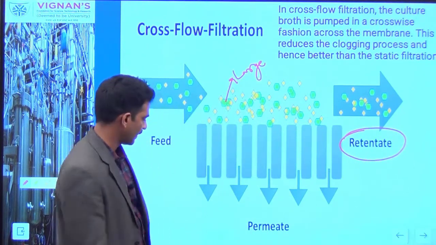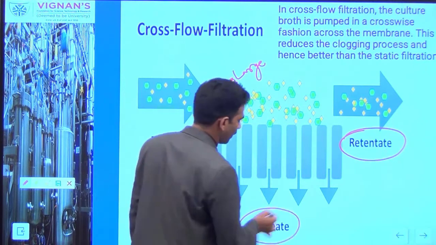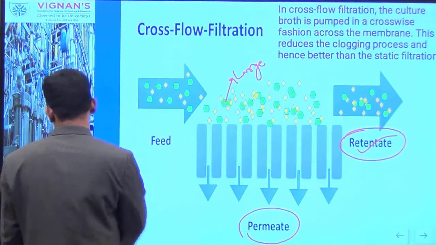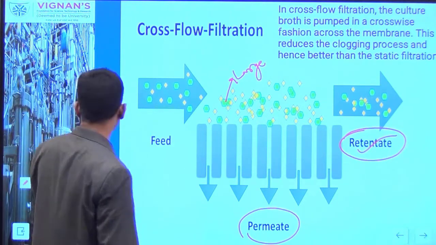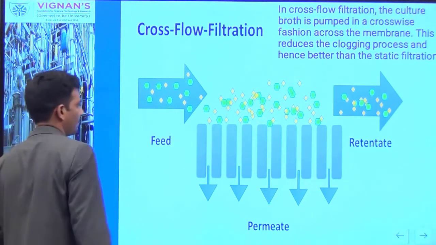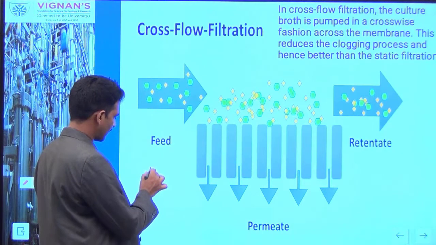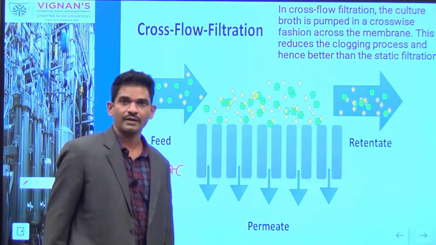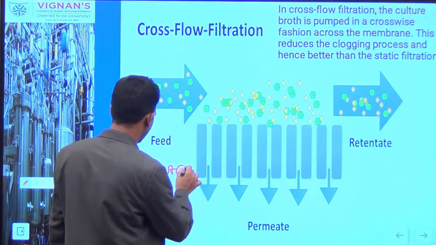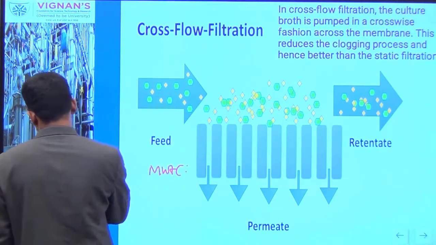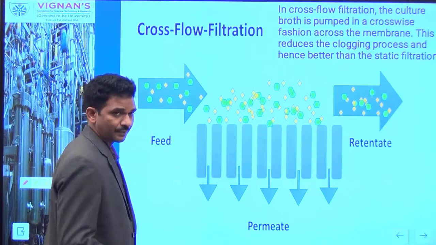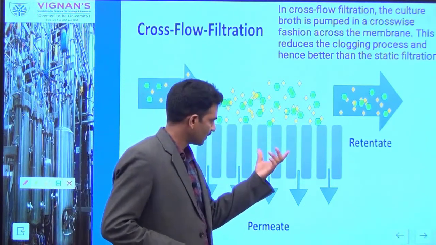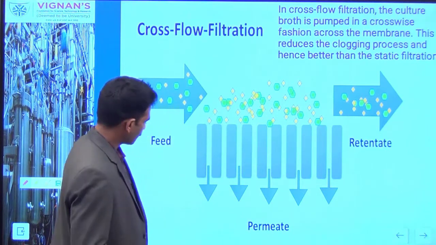Here the product recovery can be either in the permeate or in the retentate, based on the size of the product. In membrane filtration, typically the major parameter to know is the molecular weight cutoff. The molecular weight cutoff is the main parameter for selection of membranes. Each product has a different molecular weight, and based on the weight you have to select the cassette.